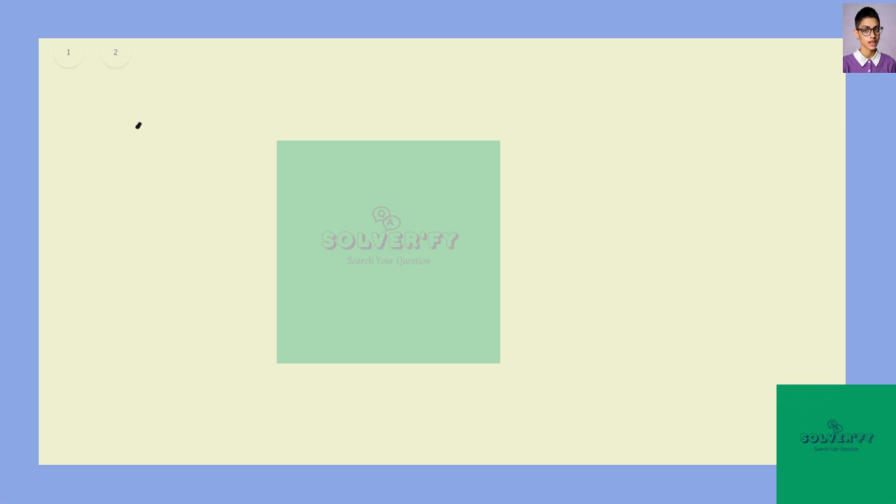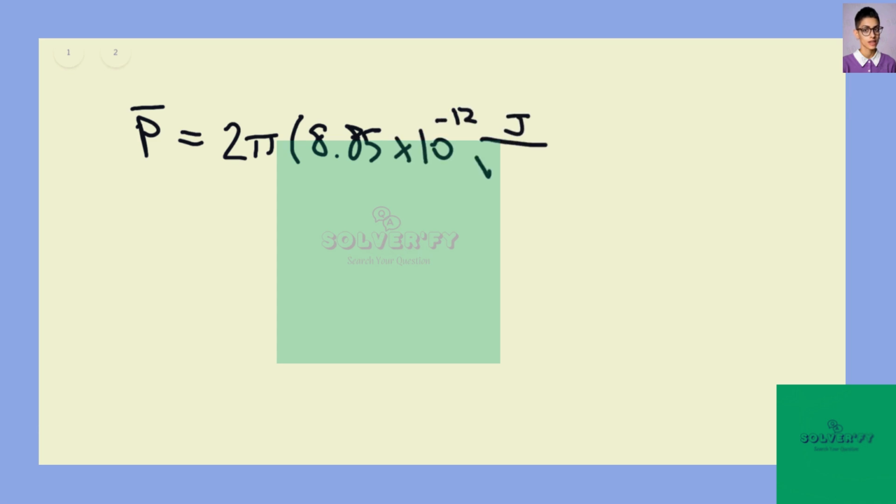Plugging in our values, we have 2 pi times epsilon naught, a known physical constant of value 8.85 times 10 to the negative 12 joules per volt squared times meter. And the speed of light is 3 times 10 to the power of 8 meters per second.